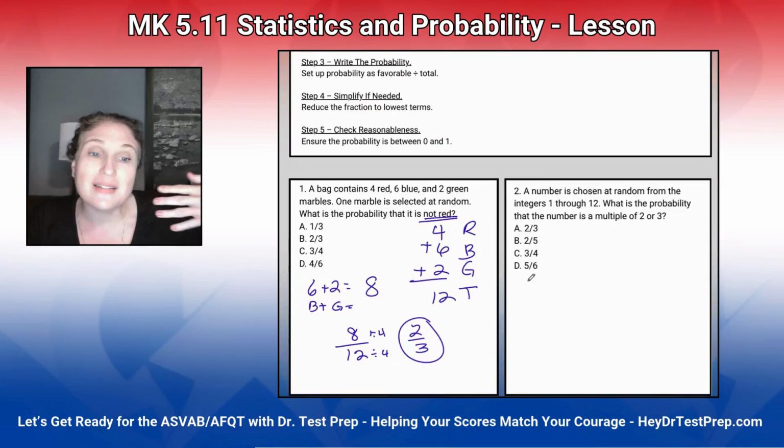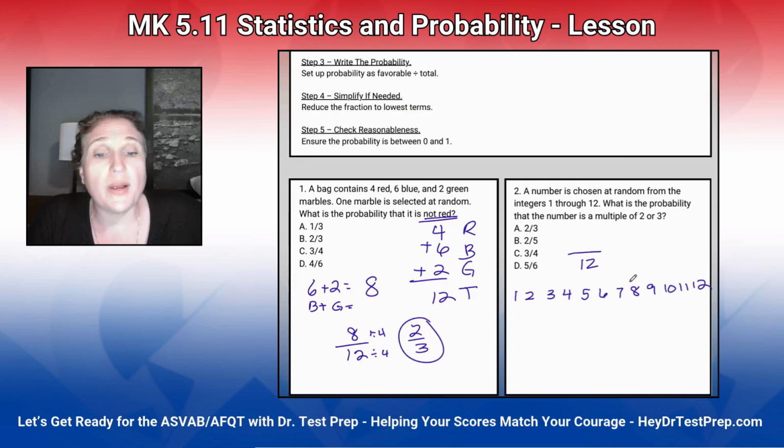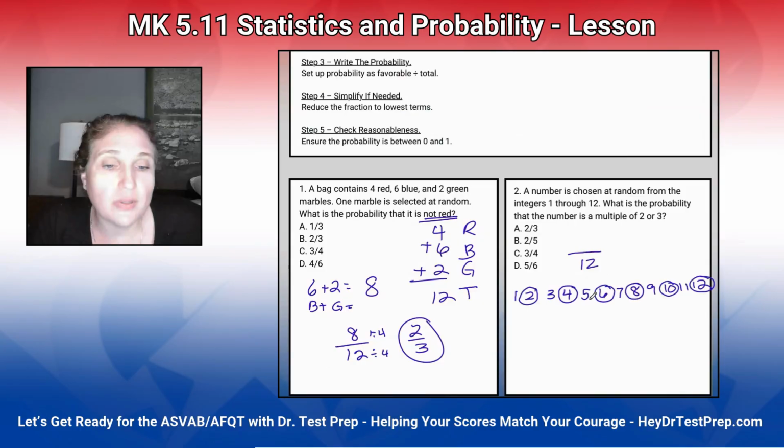All right, a number is chosen at random. What's the probability that the number is a multiple of 2 or 3? So we're going to start by writing all these numbers out. Right away, we know our denominator is going to be 12. Now we have to figure out how many numbers are multiples of 2 or 3. Well, any even number is a multiple of 2, so I'm going to circle those right away.